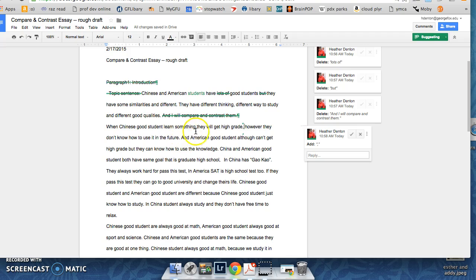So we've got a problem with tense. You've got they will get. When Chinese good student learns something, so this looks like future, this is present, and it would be, when a good Chinese student learns something, they might get a high grade. So you've got a few tense problems here. However, they don't know how to use it in the future. So you need to pick a tense and stick with it. You can have it be, when good Chinese students learn something, they might get a high grade. However, they might not know how to use it for the future.